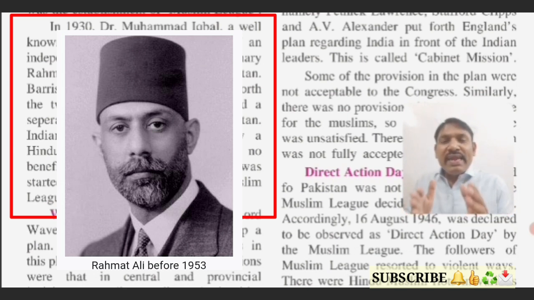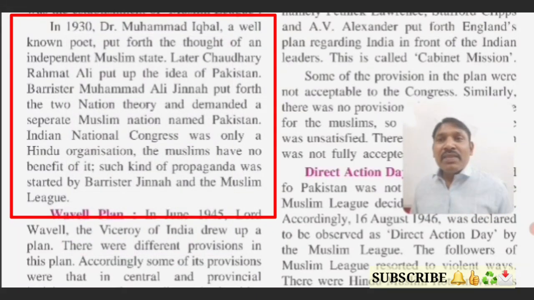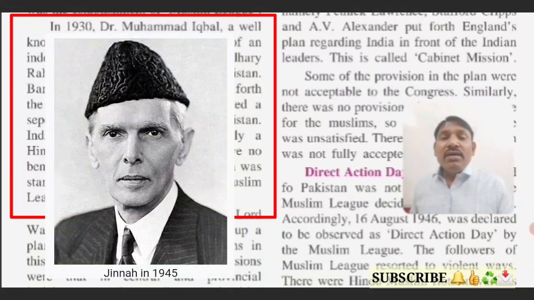The idea of Dr. Muhammad Iqbal and Chaudhary Rahmat Ali was stretched by Jinnah into the two nation theory, the separation of the country into two new states, and accordingly he demanded the separate country named Pakistan.